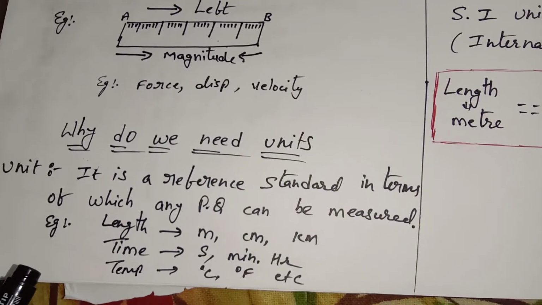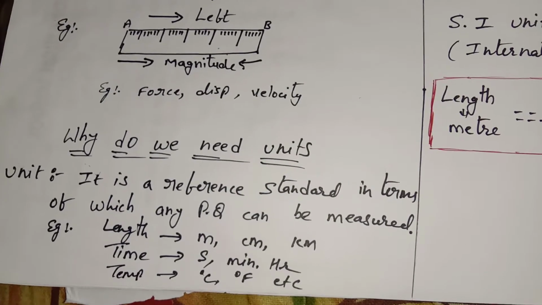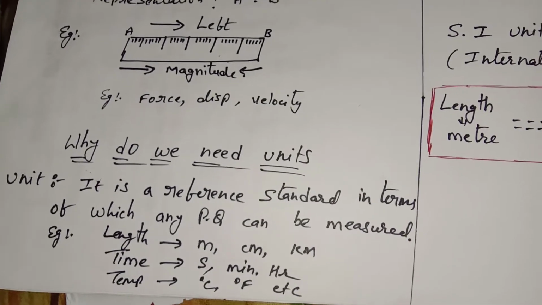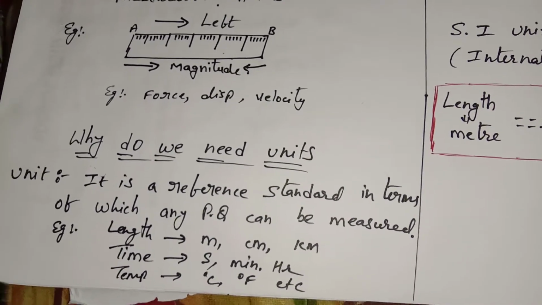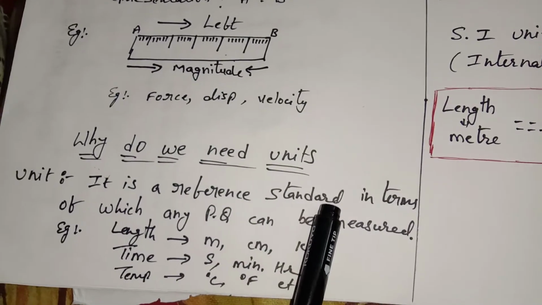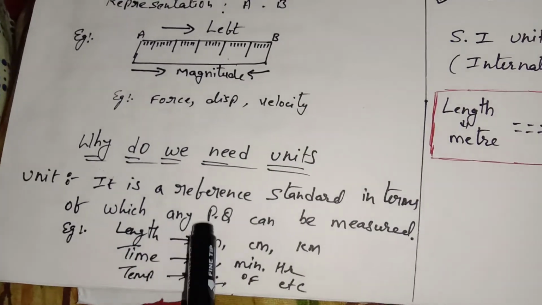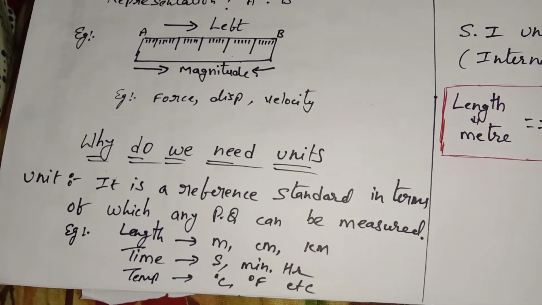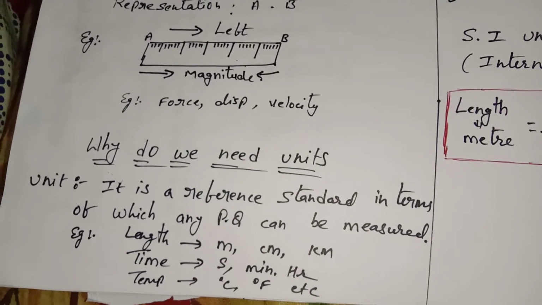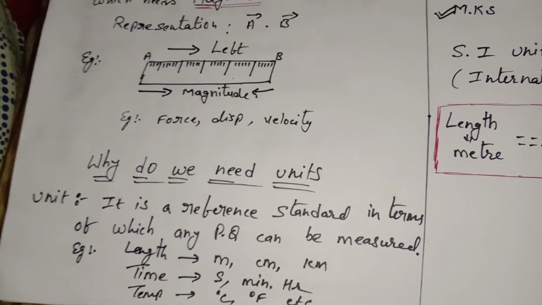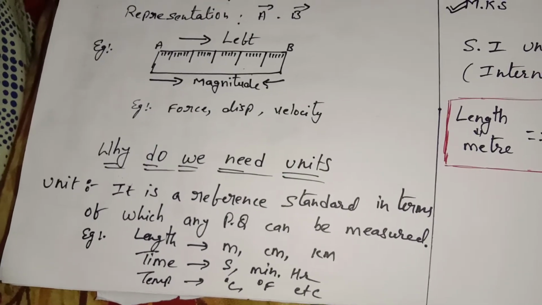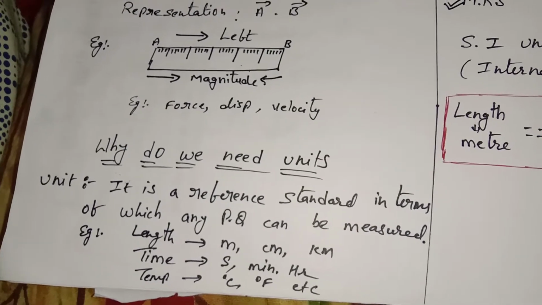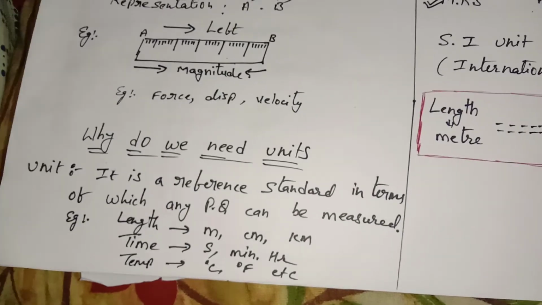Next topic: why do we need units? Is it necessary to have units? Yes, it is compulsory to have a unit. It is a reference standard in terms of which any physical quantity can be measured. Suppose we don't have any reference standard, then everybody will measure with their own measurements. If a standard reference is there, everybody will measure in the same quantity.